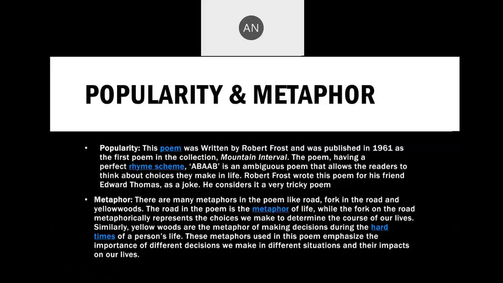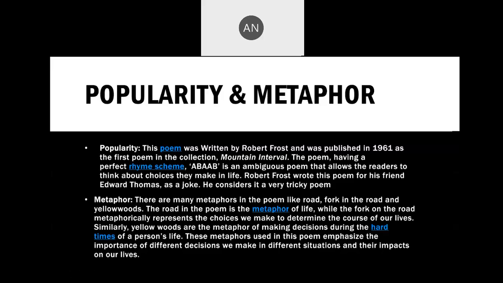The poem is written by Robert Frost and published in 1961 as the first poem in the collection Mountain Interval, and it has a rhyming scheme ABAAB. It's an ambiguous poem that allows the readers to think about choices. There are many metaphors in the poem, like road. Road is a metaphor because it does not refer to the regular road. It is a comparison used for choices.